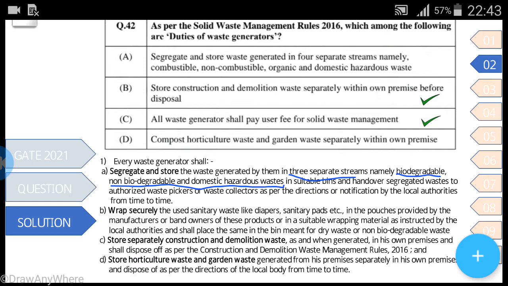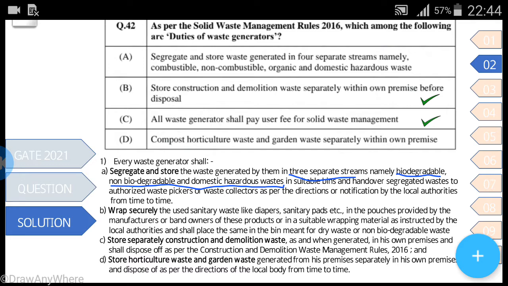So first B, we have to wrap the waste securely, to use sanitary waste like diapers, sanitary pads in the pouches provided by the manufacturer or brand owners of these products in a suitable wrapping material as instructed by the local authorities.